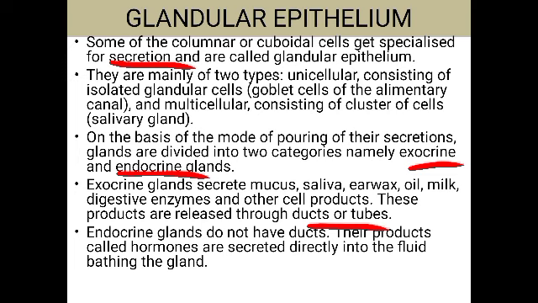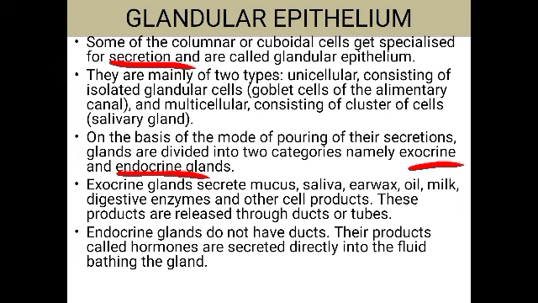Now if you see the endocrine glands, these are ductless glands. That means they do not have any duct. And their secretions are called hormones. The secretions of endocrine glands are called hormones and they will be directly secreted into the blood, or the surrounding fluid.